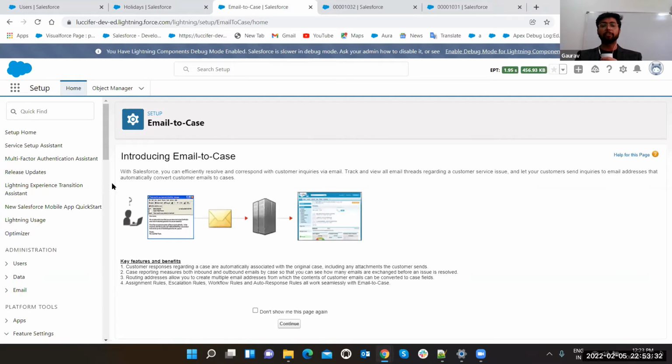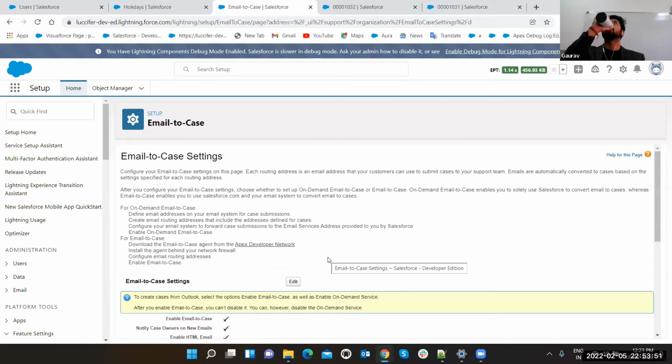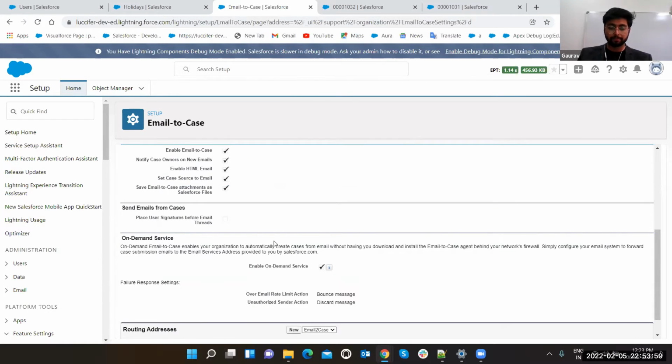It is going to explain every key feature about email to case, and this option is there for everything, like email to case, web to case, and every feature inside Salesforce. You can click on it, like don't show this page again. So it will not show you again, and if you do not click it, it will show you again whenever you open. So yep, this is the email to case where you can set up email to case.